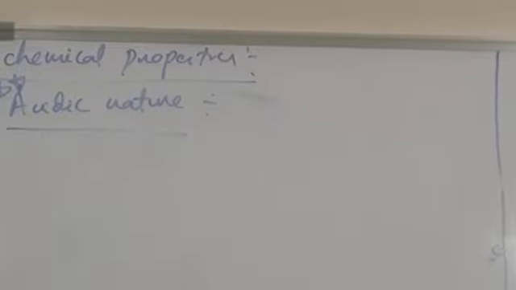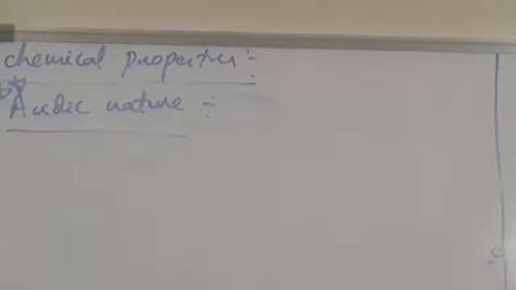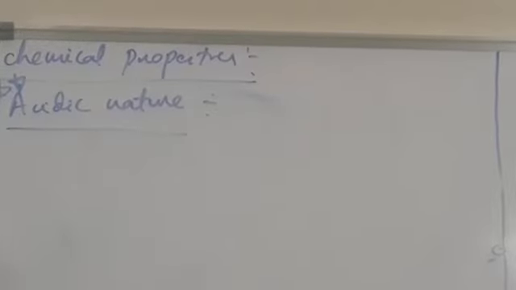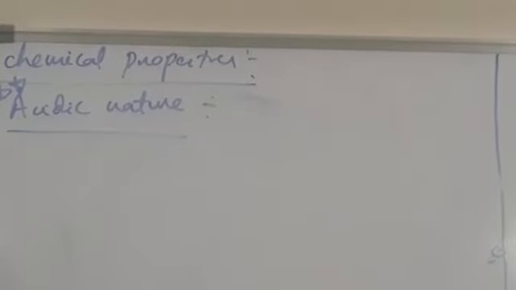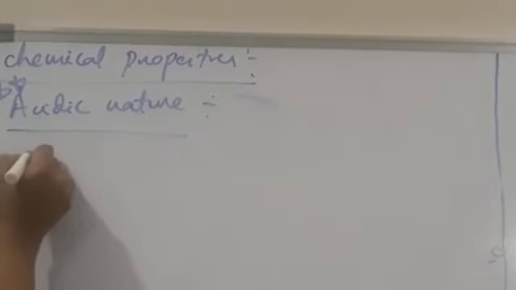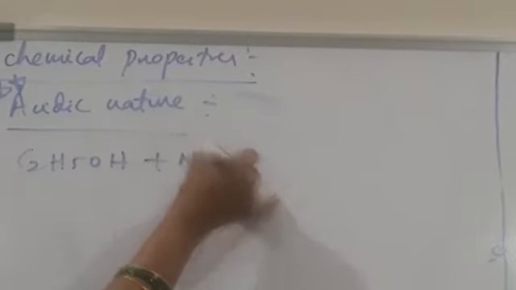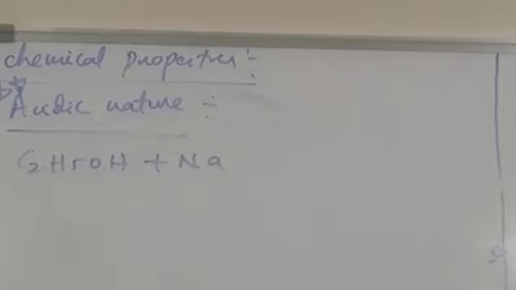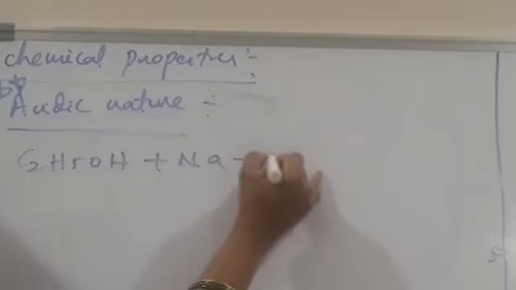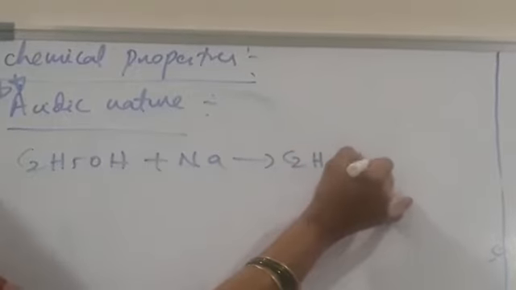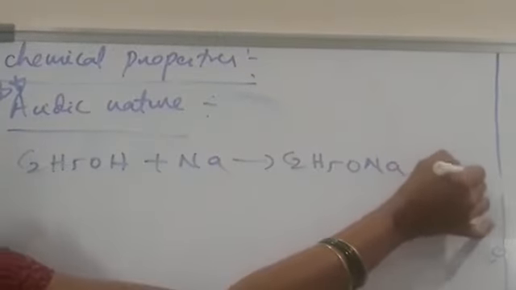So, both the alcohols and phenol, they are acidic in nature. Why? Because they react with highly active metals like alkali metals, and they form salts. Okay. For example, ethyl alcohol reacts with sodium metal, an alkali metal, highly active metal. So we get sodium ethoxide with the liberation of hydrogen.